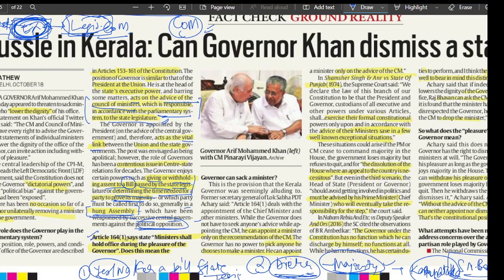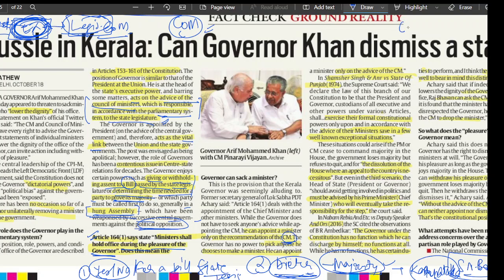Article 164, Clause 1 says that ministers shall hold office during the pleasure of the governor. So now, does this mean that a governor, if not pleased by the minister, can remove him or her? Let's understand this. The article says he can appoint a minister only on the recommendation of the chief minister.